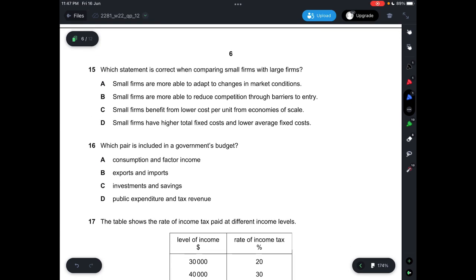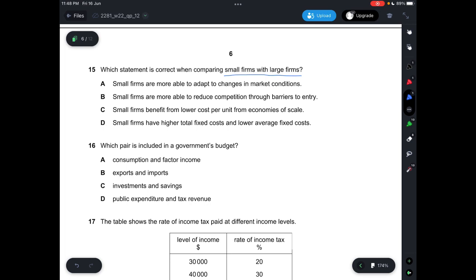Question 15, which statement is correct when comparing small firms with large firms? Okay, so for larger firms, it's much more difficult to adapt to market conditions. For small firms, it's easier. The reason is that small firms are small, so their production is also small. So assuming that they just wanted to build something, they could do that according to market conditions. It's difficult for larger firms because larger firms take time since they are large, so the production would be much higher in general. They'll be producing the same thing over and over again. For them, it will be much more difficult to adapt to changes that are quite swift, right?